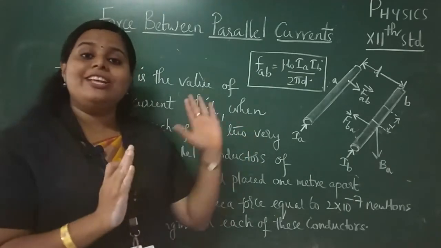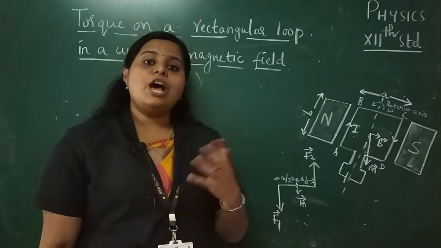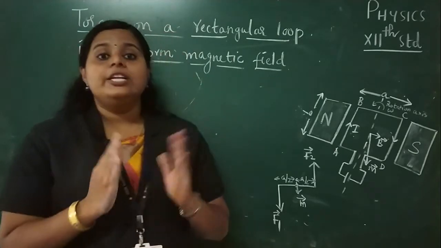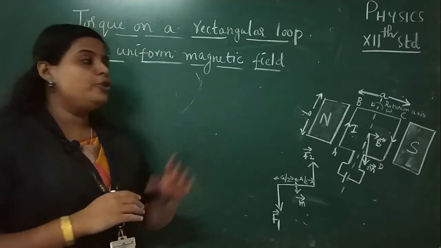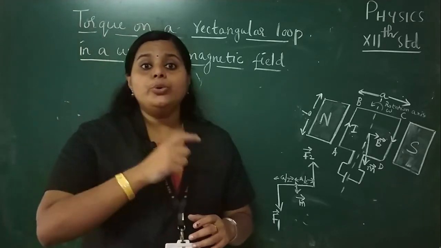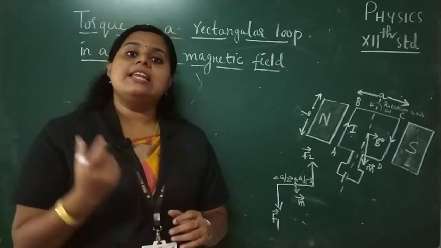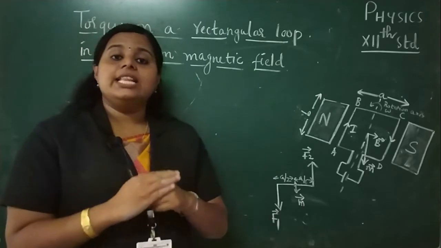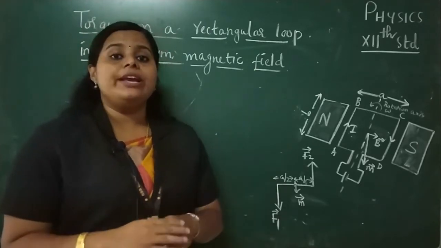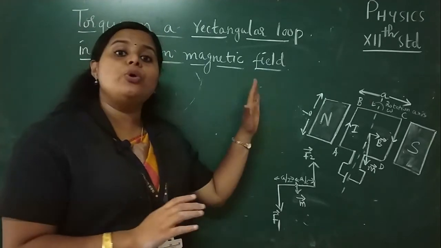Hope you understood the definition of ampere. Listen, now we are going to discuss the topic torque on a rectangular loop in a uniform magnetic field. ഒരു യൂണിഫോം മാഗ്നറ്റിക് ഫീൽഡിൽ പ്ലേസ് ചെയ്തിട്ടുള്ള റെക്ടാങ്കുലർ ലൂപ്പിൽ ആക്ട് ചെയ്യുന്ന ടോർക്ക് എന്താണ്? So here we are going to derive the expression for this